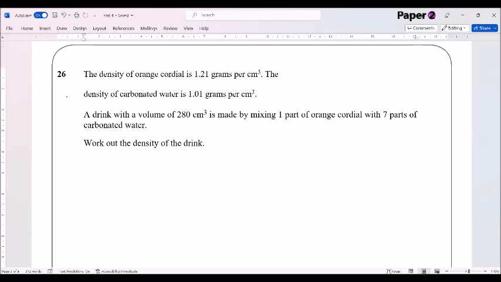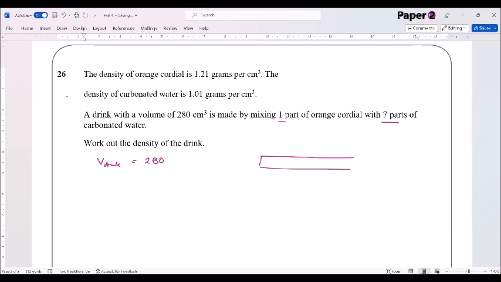Well, okay, let's have a look and see what we've got with this. We're trying to work out the density of the entire drink. So the volume of the drink is equal to 280. The volume of orange, well, we need to think about how this is going to be, because it's 1 part of orange and 7 parts of carbonated water. So we're going to just have a little bar model here with 8 pieces in it.